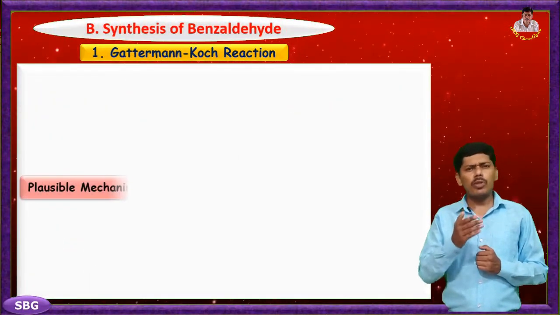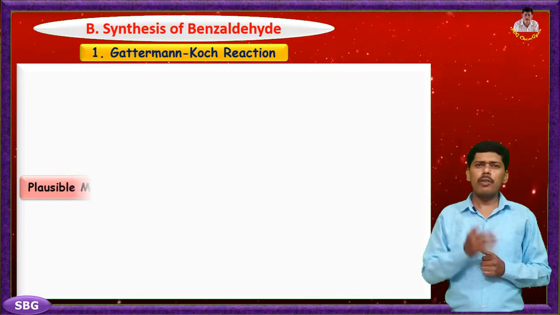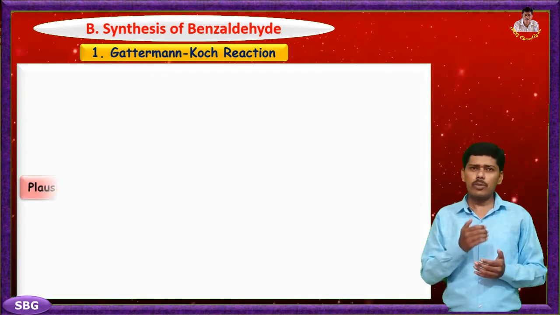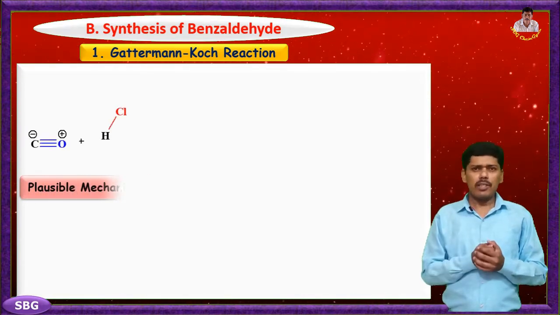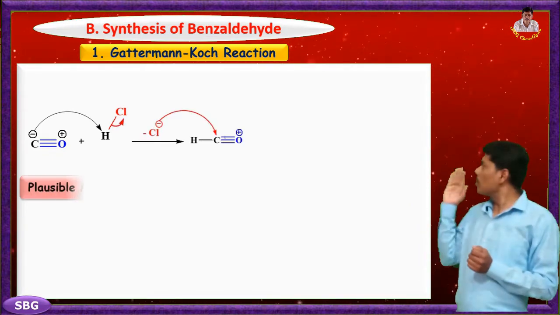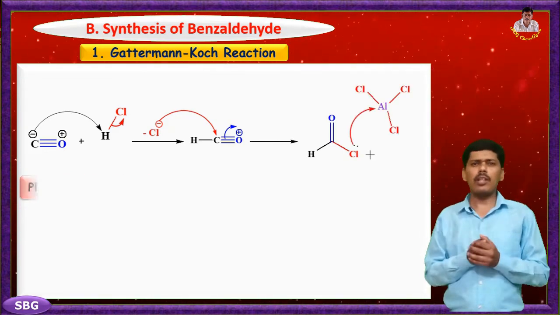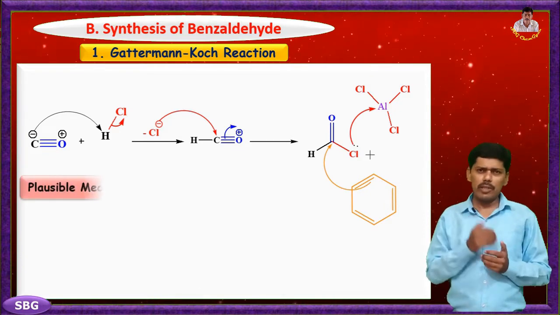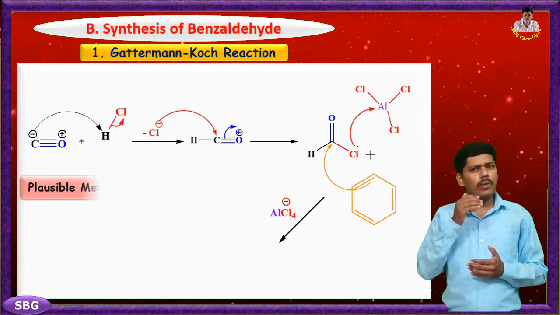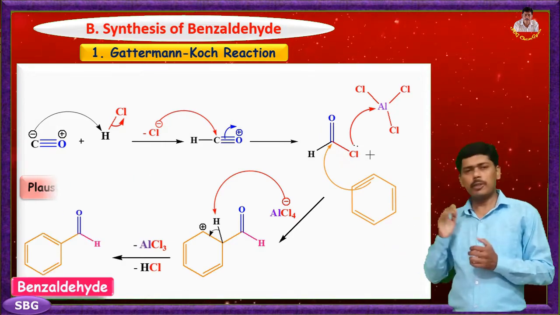Now we see the possible reaction mechanism for the Gattermann-Koch reaction. This mechanism starts with the formation of a reactive species, that is formyl chloride, which later reacts with the benzene ring. In this mechanism, carbon monoxide reacts with hydrochloric acid and forms formyl chloride. In the next step, nucleophilic attack of benzene on the electron deficient carbon of formyl chloride takes place in the presence of a Lewis acid, that is aluminium chloride. This forms benzaldehyde with recovery of hydrochloric acid and aluminium chloride.